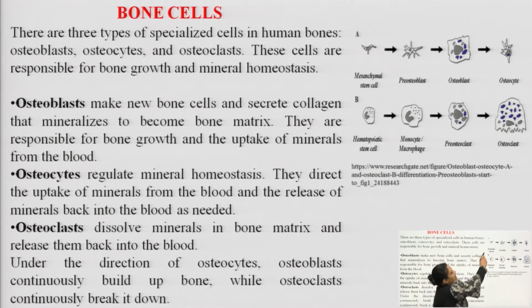Here the mesenchymal stem cell further forms the pre-osteoblast cells. Pre means primitive, just before the formation of complete mature osteoblastic cells. This pre-osteoblast next forms the osteoblastic cells, the bone-forming cells, which now make osteocytes. Okay.